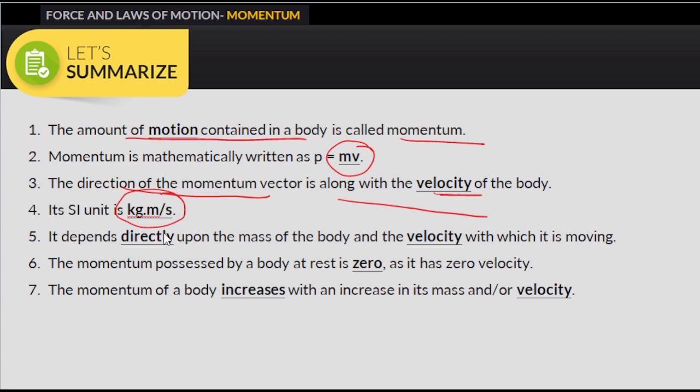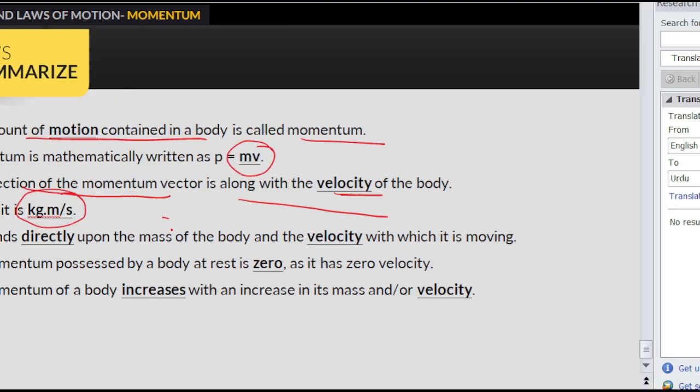Momentum depends directly on velocity and mass. A body which is at rest has zero momentum, and the momentum of a body increases with increasing its mass as well as velocity. So this is clear, we know this.